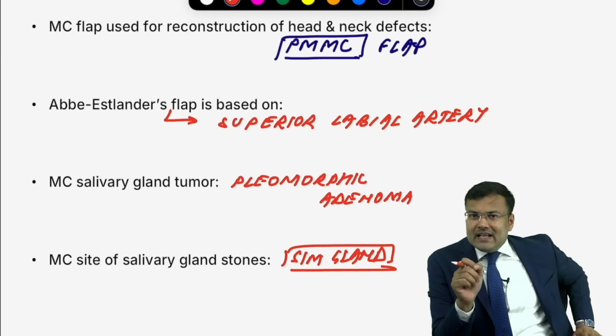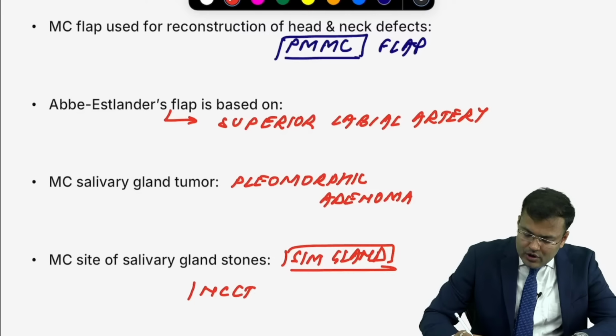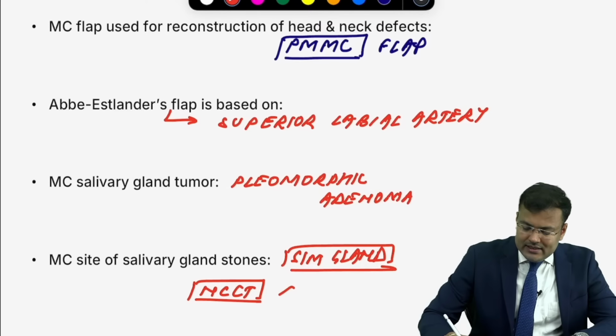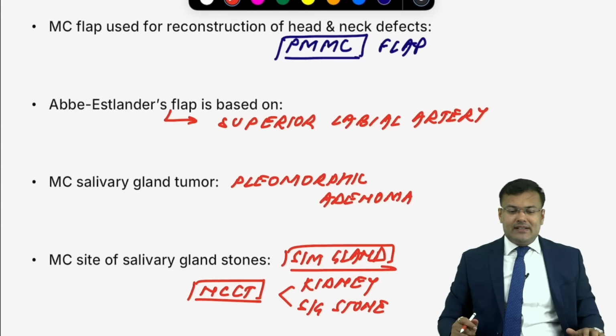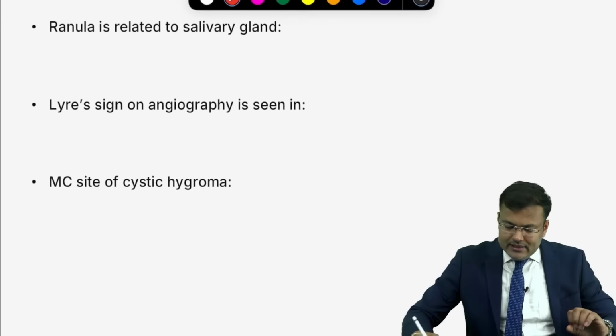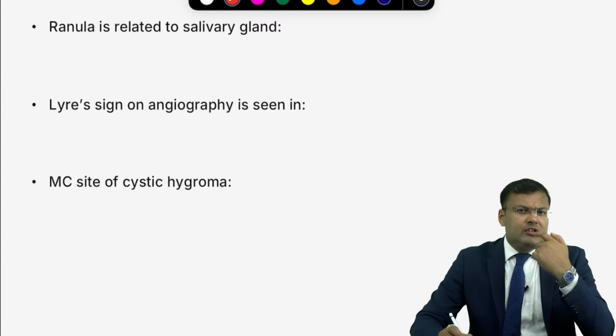In both of these cases, what is the investigation of choice? Tell me. NCCT. So for kidney stone as well as salivary gland stone, in both, investigation of choice is NCCT. Clear? It is NCCT.